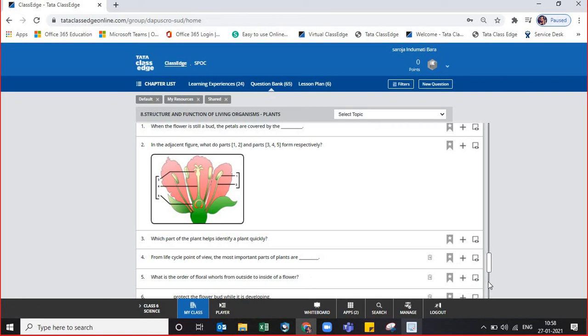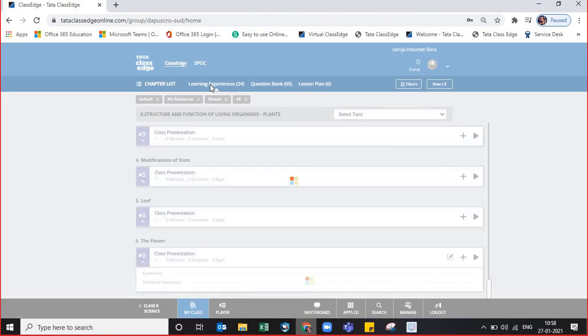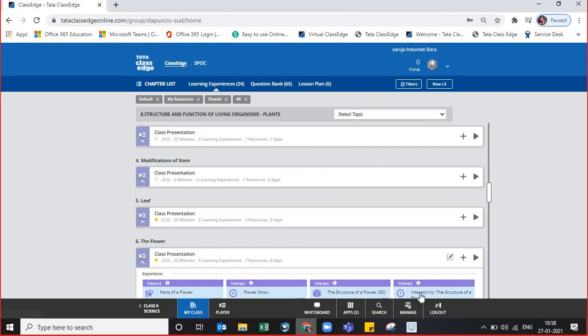If any questions come on which take part in pollination, pollen grains take part in pollination, and insects are also there in that. What protects the flower in the bud stage? You can answer: sepals are the organs that protect the flower in the bud stage, and the sepals' other name is your calyx. This way you can write down. Okay, then let us see about the quiz that is there over here.